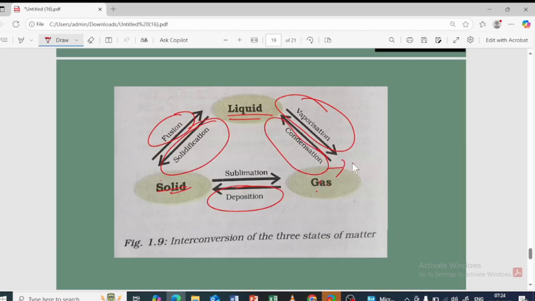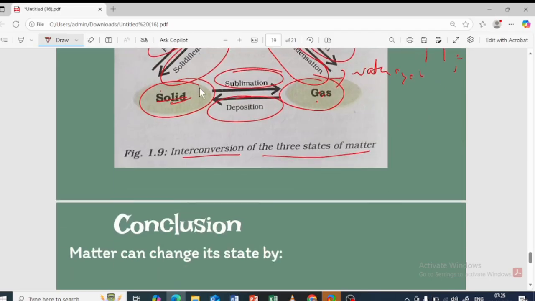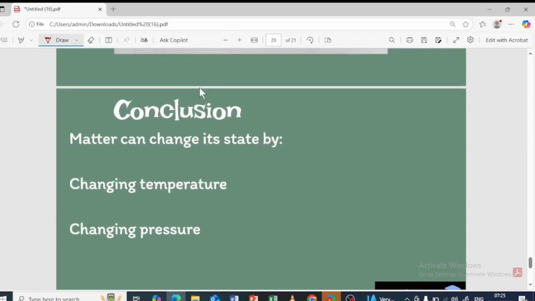You know the water cycle, isn't it? The same process: the cloud condensation and the rainfall take place the same way. Gas is converted into which state? Liquid state, so that is condensation. Now the solid directly converts into gas, which you have already observed in the camphor experiment, called sublimation. So this is the interconversion of the three states of matter. So read this chart, important. So that's about it.